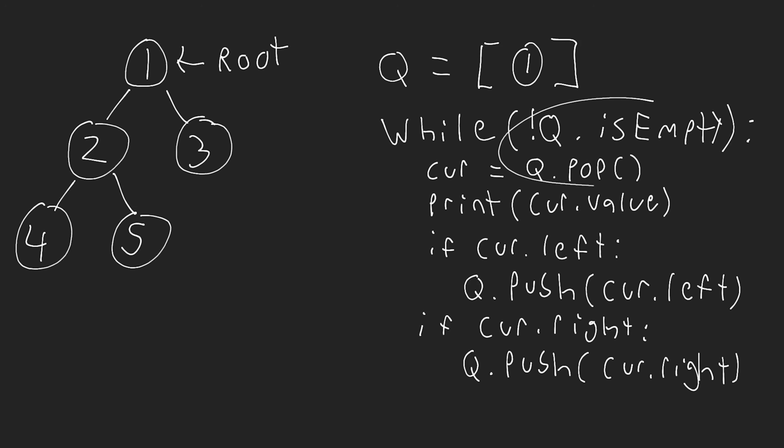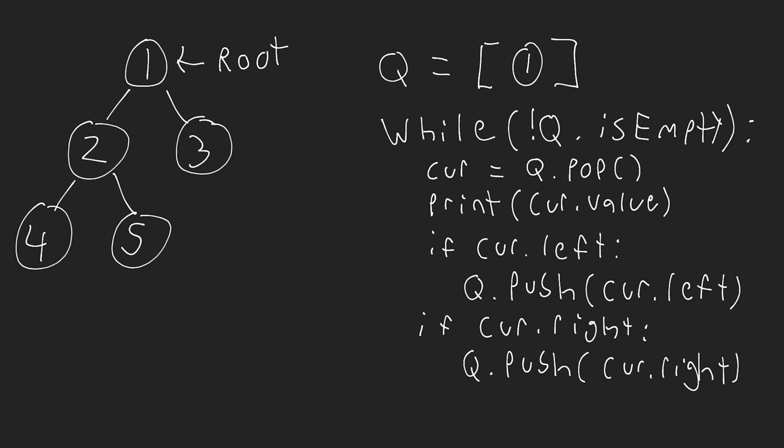We're making sure that our queue is not empty. We are popping the first element from our queue, and then we're going to print out what the value is. Then we're going to look at this element that we printed out, and we're going to say, okay, does it have a left child? If it does, we need to process that element, so let's add that to the queue. That's what we do here. If it doesn't, there's nothing we need to do. Okay, does it have a right child? If it does have a right child, then we are going to add that element to the queue so that we can process it.